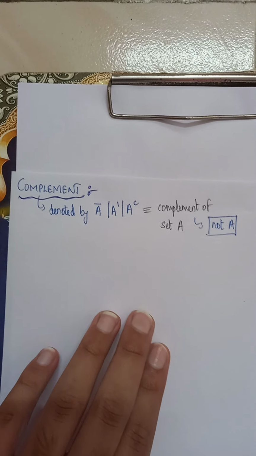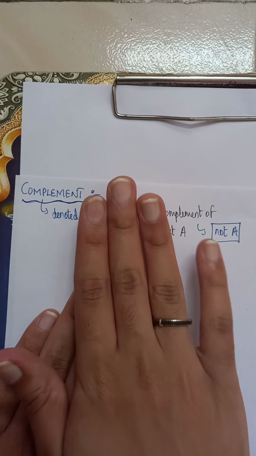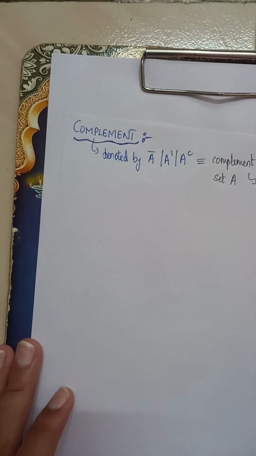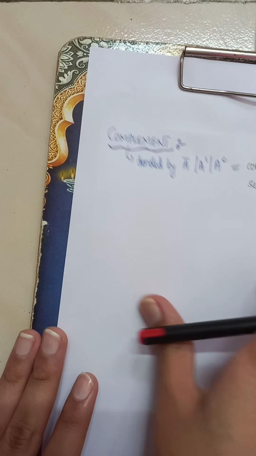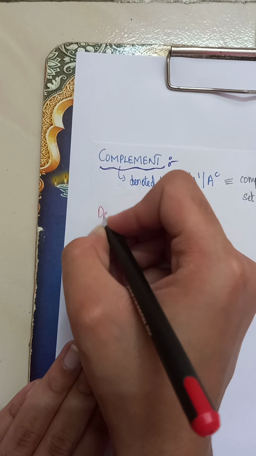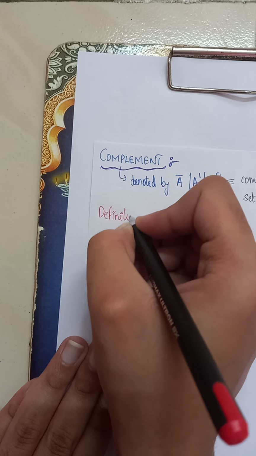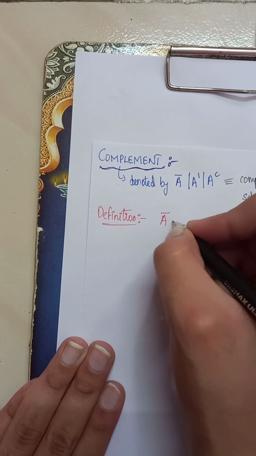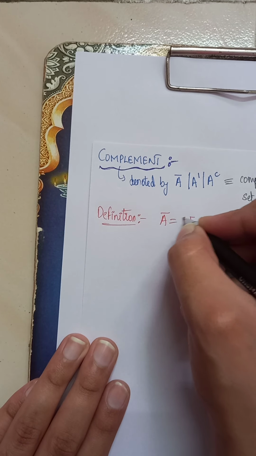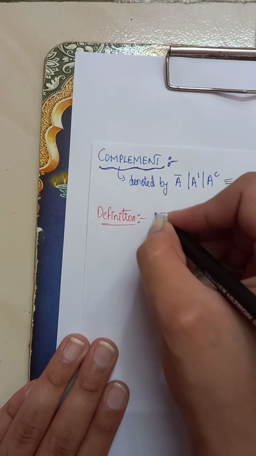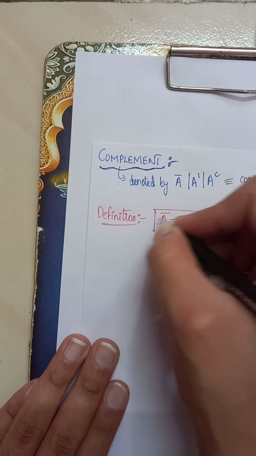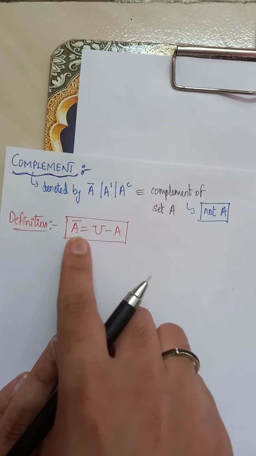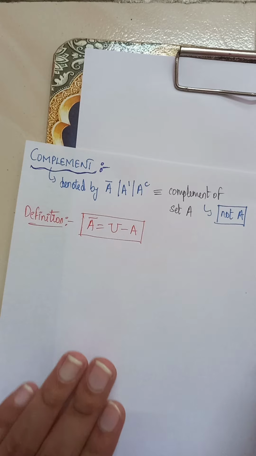It's like complement of set A, which means we should not include A. Okay, not A. I hope you understood. So the definition, you can write as: A complement is equal to universal set minus set A. See, I told you, not A. So that is the definition. Actually, A complement is nothing but universal set minus set A.